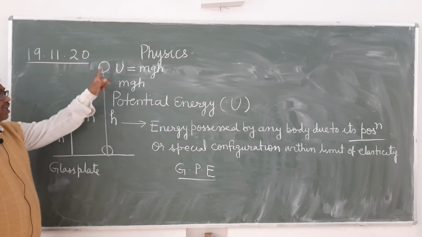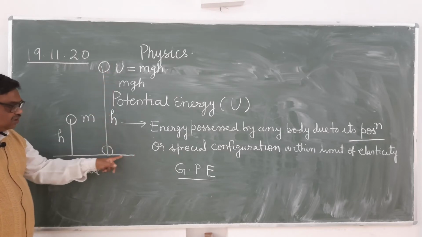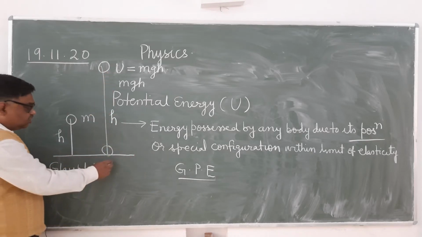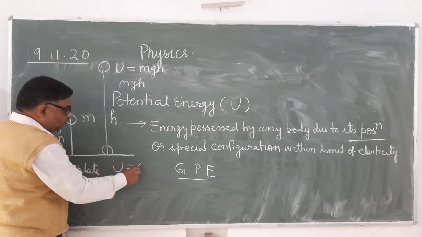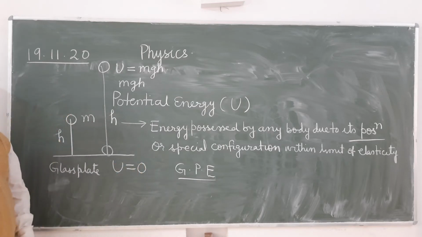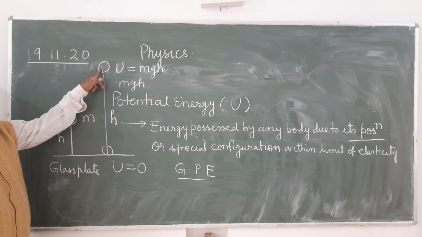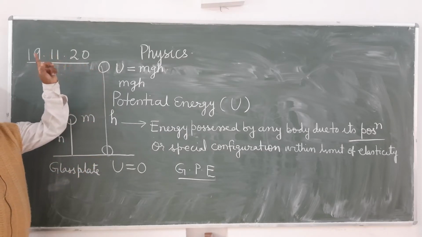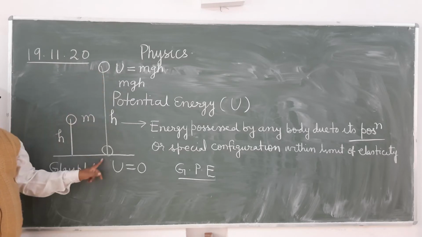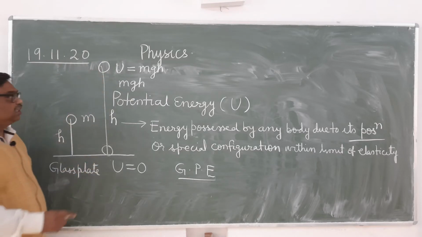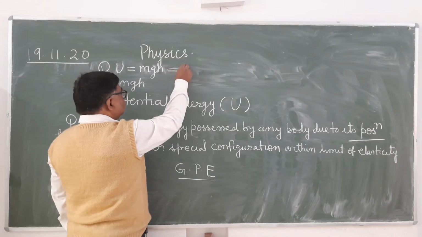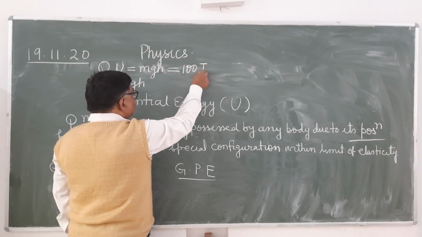But here it has been assumed that the zero level of potential energy is this ground. Otherwise, we can say that at this point potential energy is mgh more than this. If this mgh value is, suppose, 100 joule, what can you say?